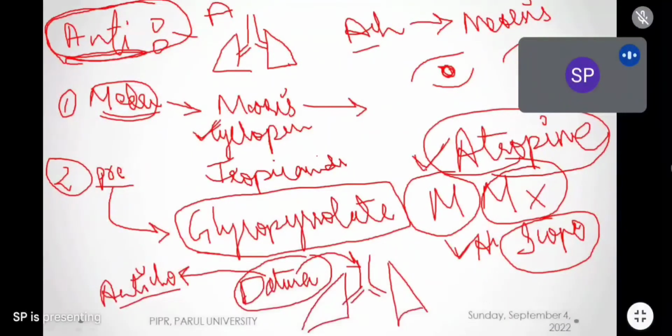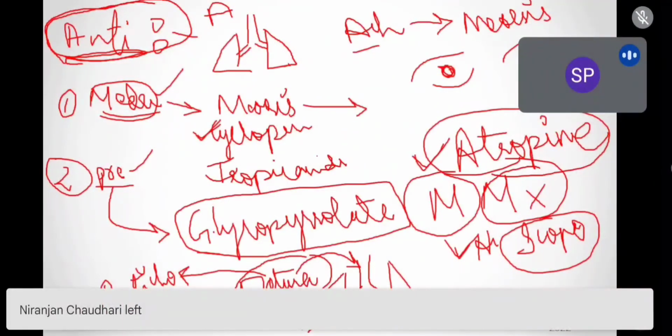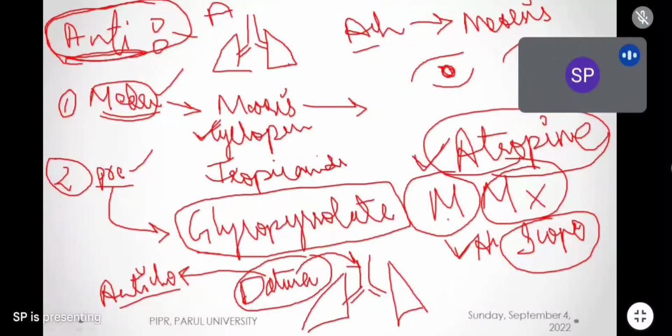अब देखो. Now we are discussing atropine derivatives, or the drugs which are very similar to atropine. In that, the first category we have seen is mydriatics. Cyclopentolate and tropicamide are drugs similar to atropine, but they are particularly used in the eye as mydriatics because of their selective action. And second is the pre-anesthetic agent. In that we have seen glycopyrrolate. ध्यान से सुनो, glycopyrrolate is one atropine derivative. This glycopyrrolate is a very safe drug.